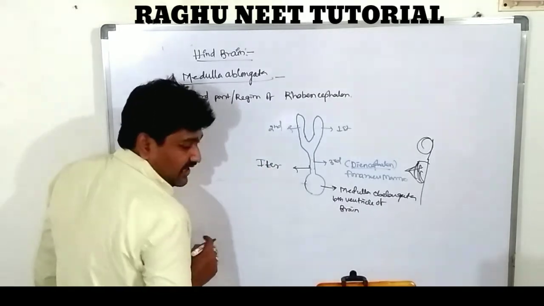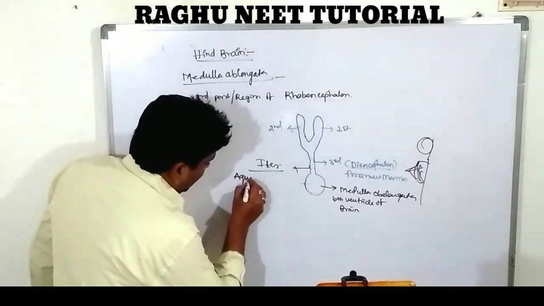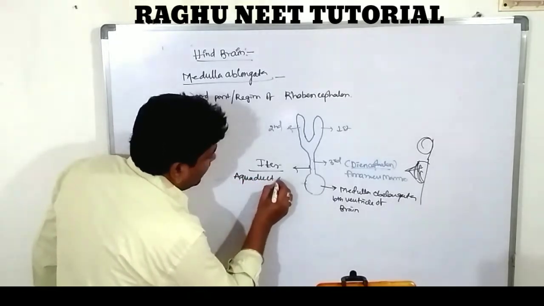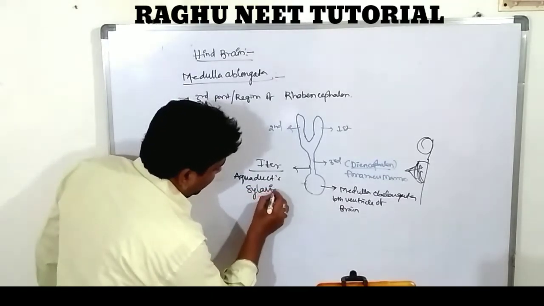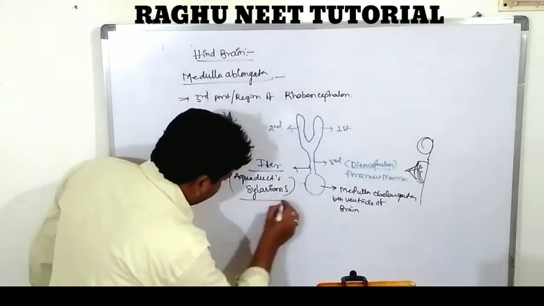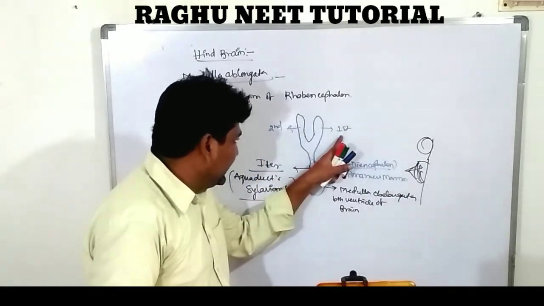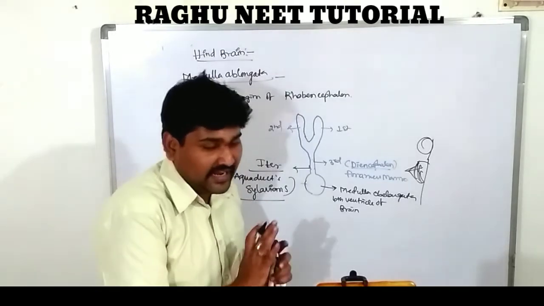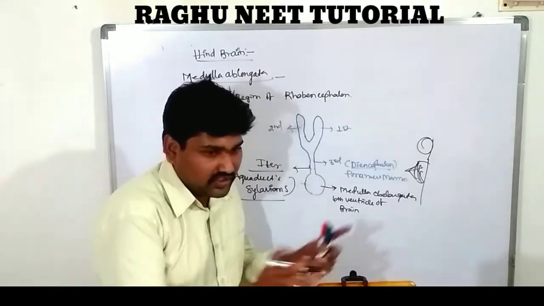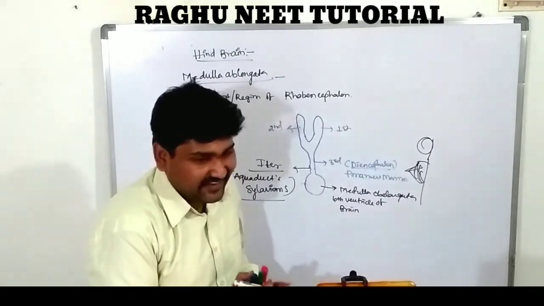The duct is known as the iter, or aqueduct of Sylvius. What I'm saying, the first and second ventricles are in the cerebral hemisphere region. These both lead into the third ventricle, located in the diencephalon region.